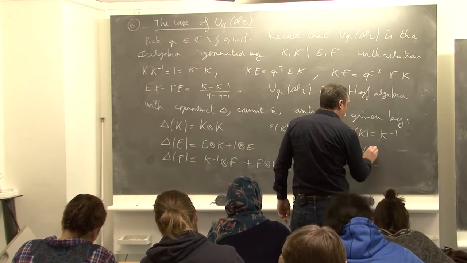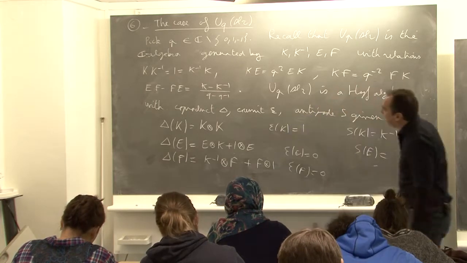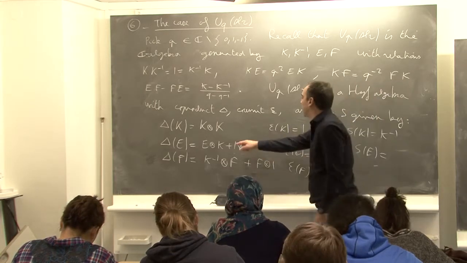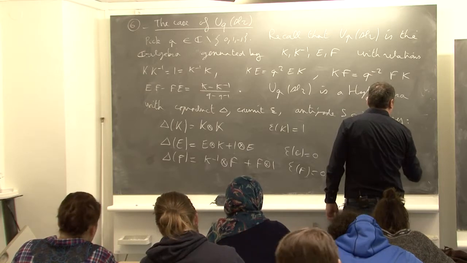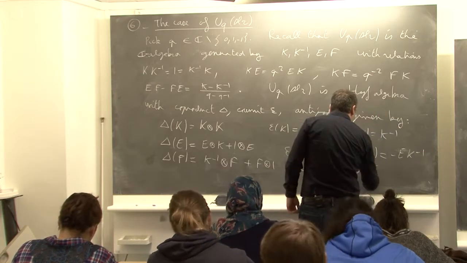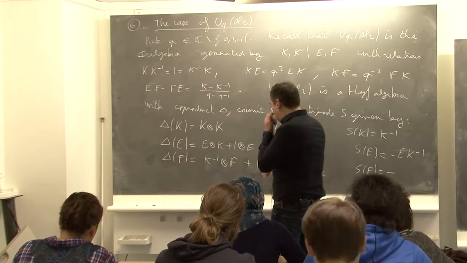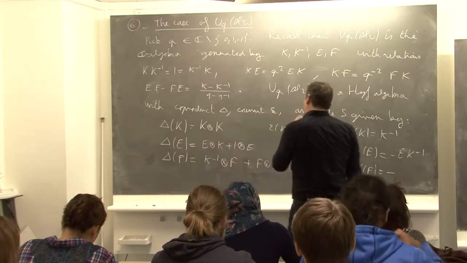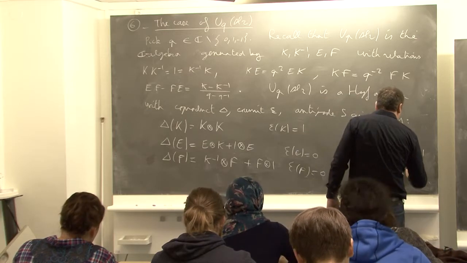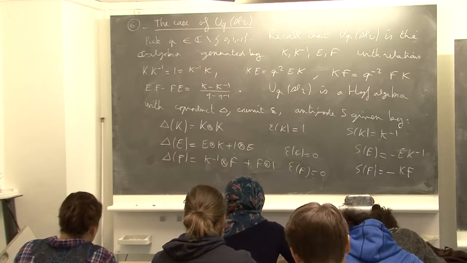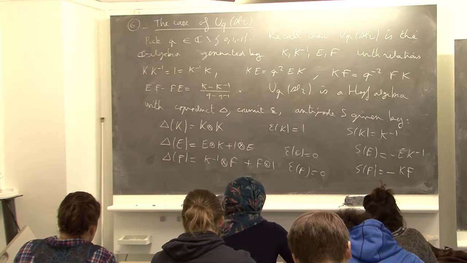S of E, the antipode at E, is minus E K inverse. S of F is minus KF. Okay. So we have already seen this last time.